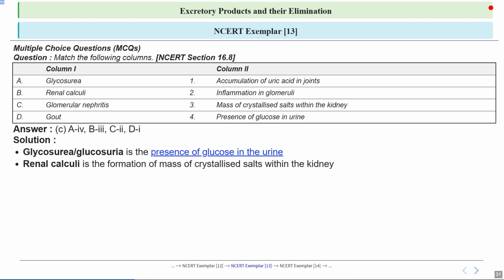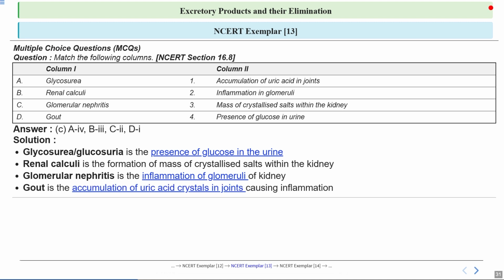Next we have renal calculi, which refers to the formation of crystallized salts in the kidney, which is commonly known as kidney stones. So this will match with option number B. So let's examine glomerular nephritis. This condition involves inflammation of glomeruli, which are tiny filters in the kidneys. This inflammation can affect kidney function and is matched with option number C. We can see in column 2 that it is matched with option number 2. So understanding this will help us appreciate how inflammation can impact the body's ability to filter out waste effectively.